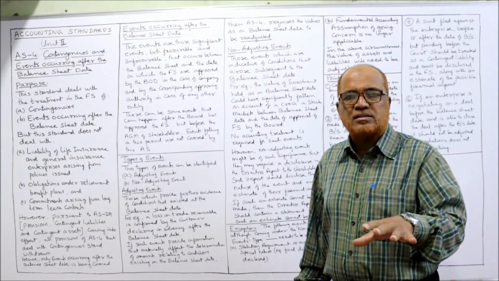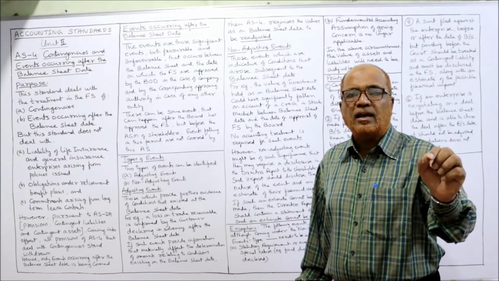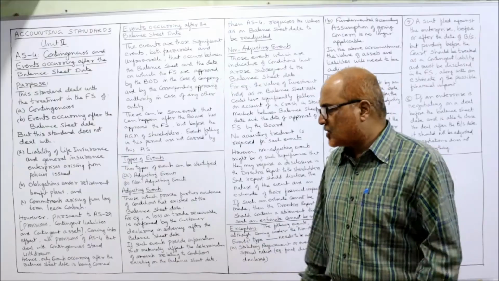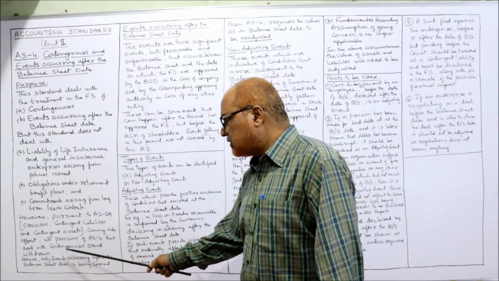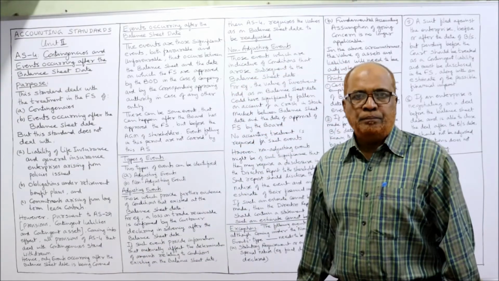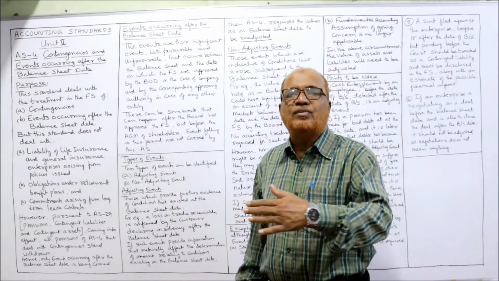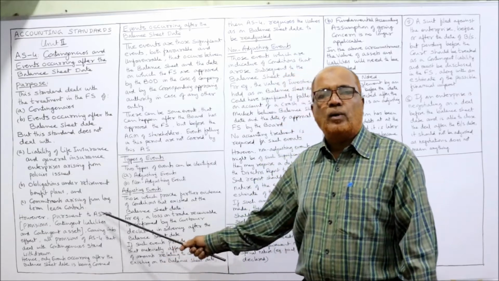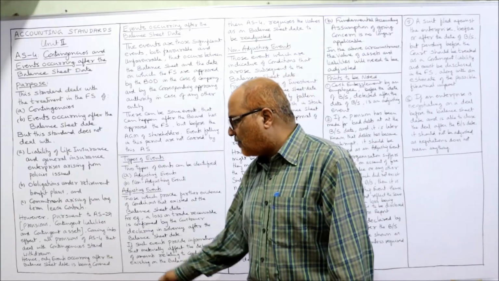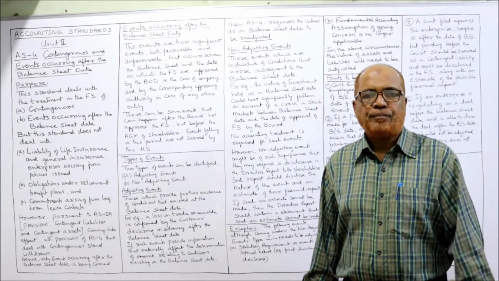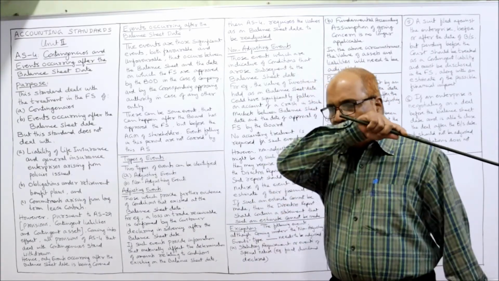So now our focus in AS4 will be only on events occurring after the balance sheet date. Contingencies are excluded. Coming into effect, all provisions of AS4 that deal with contingencies stand withdrawn. All the provisions regarding contingencies which were given in AS4 were withdrawn. Now contingencies are covered in AS29. Hence only events occurring after the balance sheet date are being considered. So we will cover only events occurring after the balance sheet date.